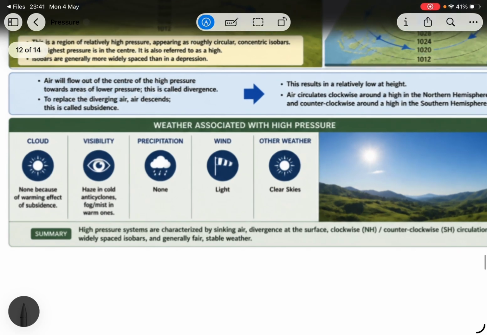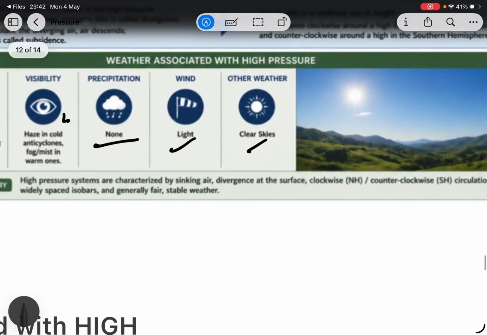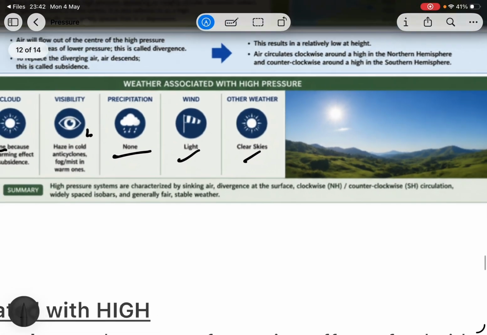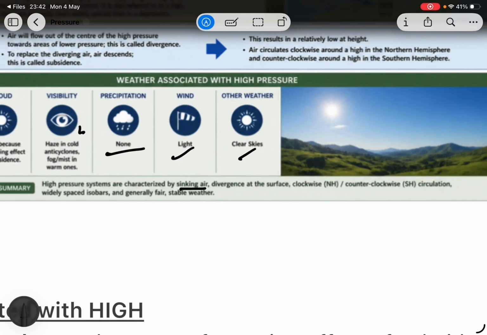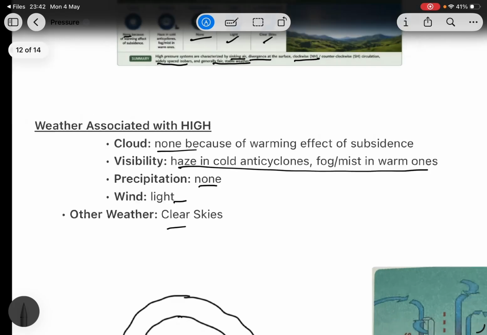So weather associated with high pressure: no cloud will be there. Visibility haze or fog in warm months. Visibility will not be as good as in a low pressure system. Precipitation, no. Wind will be light and sky will be clear. So a high pressure system is characterized by sinking air, divergence, clockwise circulation, widely spaced isobars, and fair and stable weather.